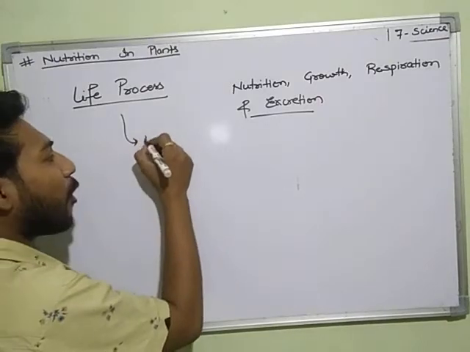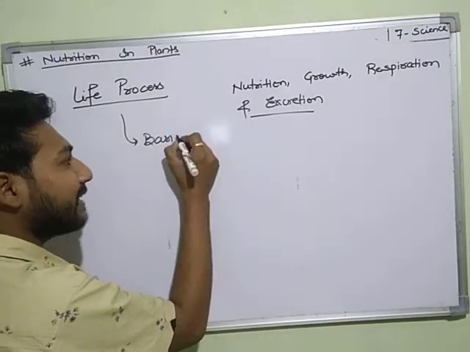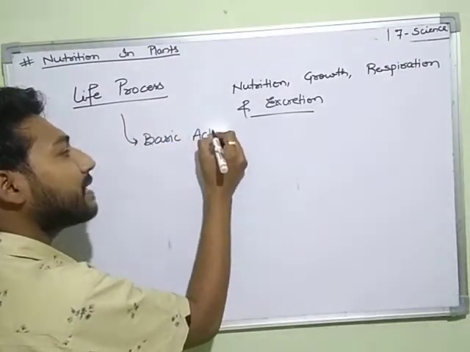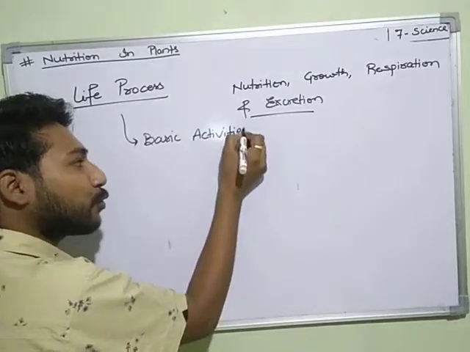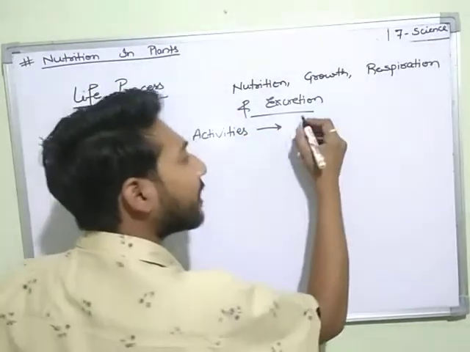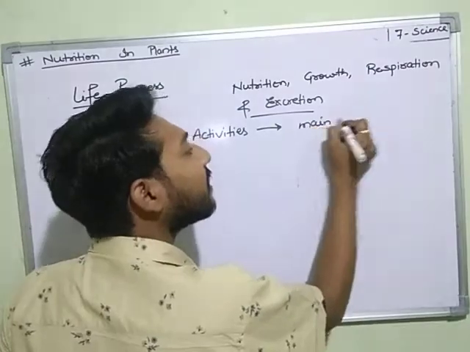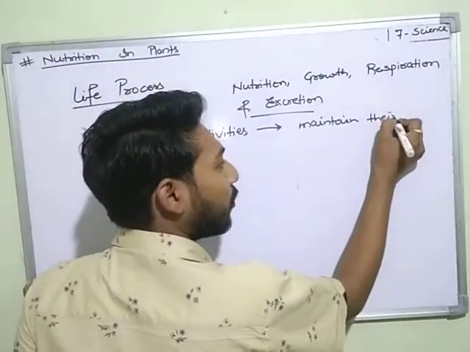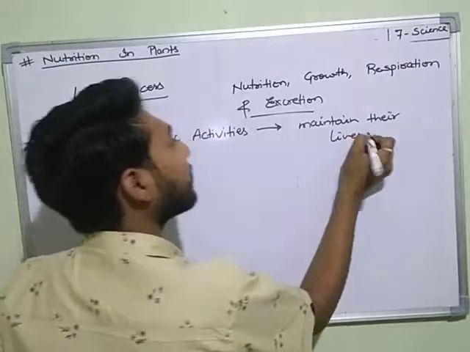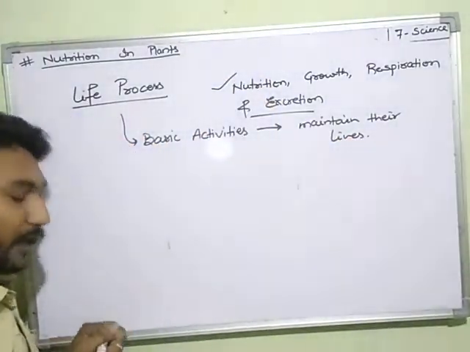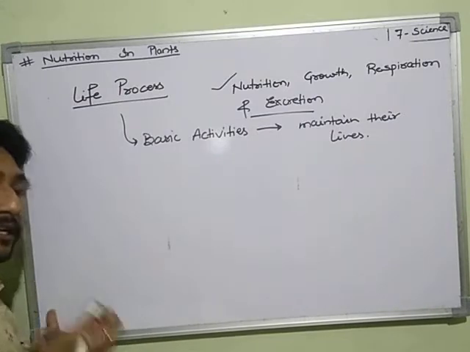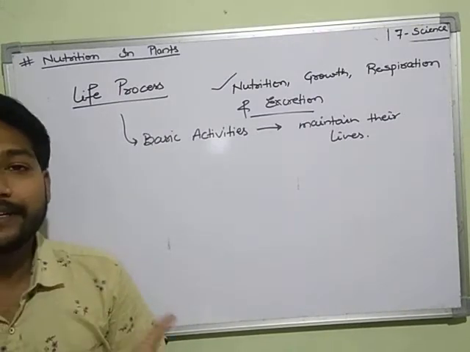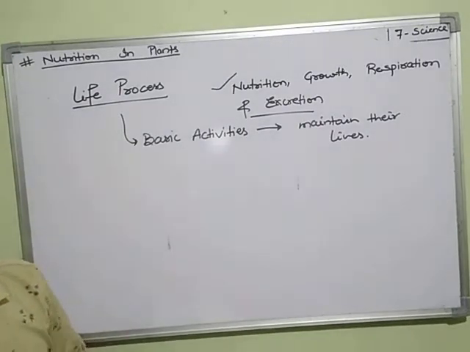That means all the basic activities through which all the living organisms maintain their lives, such as nutrition. We eat food, we get nutrients from food to get energy.